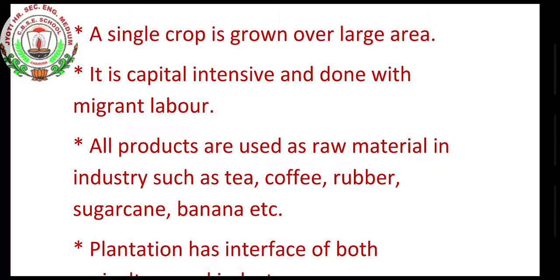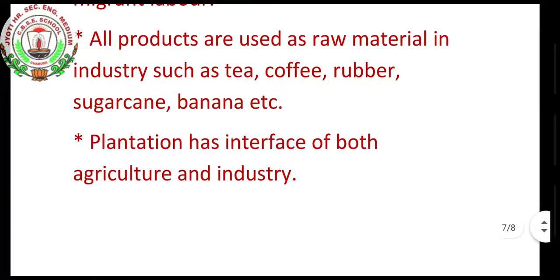Like that, sugarcane plants are grown in more areas, banana also. So like that we get the products. These are all raw material industries such as tea, coffee, rubber, sugarcane, banana, etc. Plantation has an interface of both agriculture and industry.